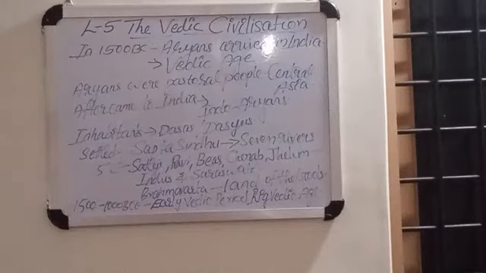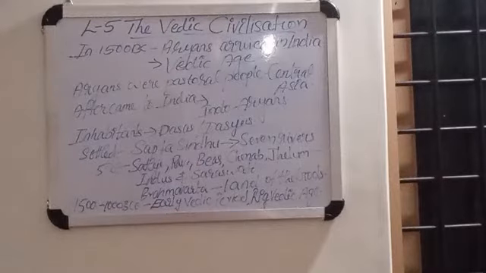Hi students, listen. Today we will start our next lesson, the Vedic civilization. It's about our Indian history. In the first lesson we studied the Indus Valley civilization, and after that we studied three other civilizations: Mesopotamian, Egyptian, and Chinese.